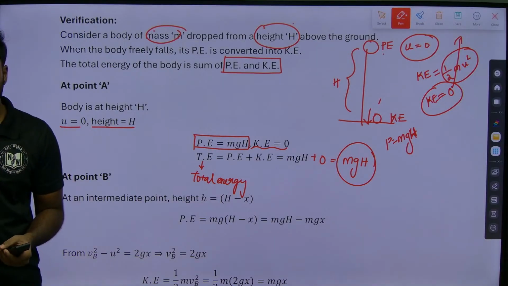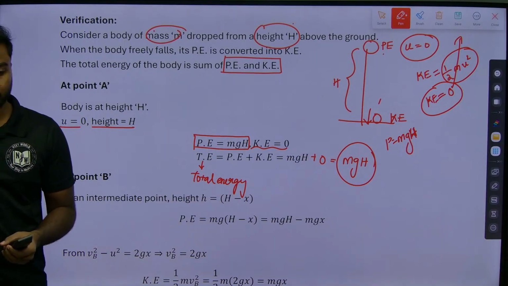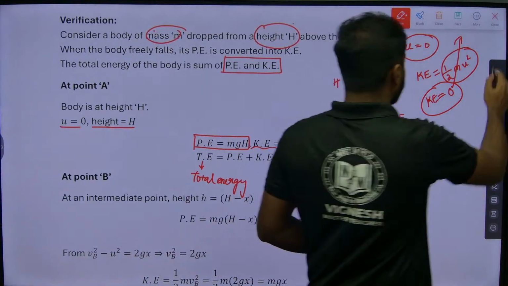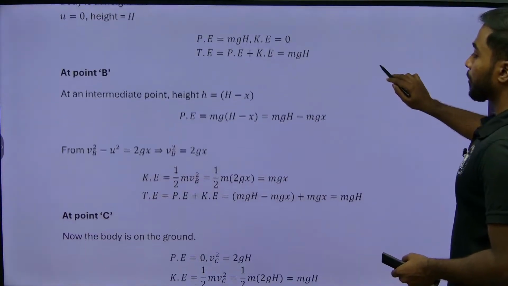Done? Can we go for the next one? Okay. So at point B now.